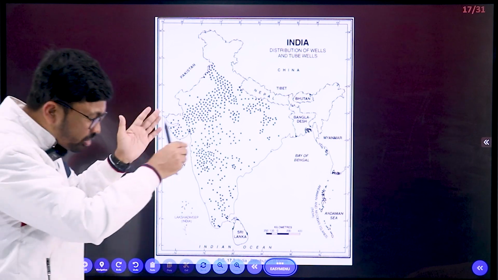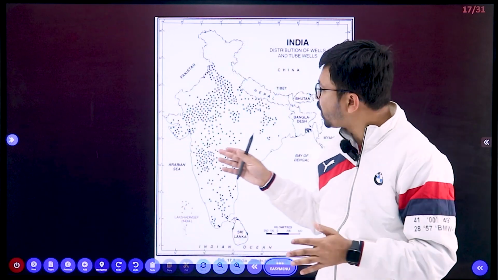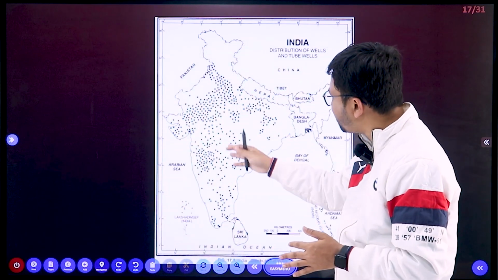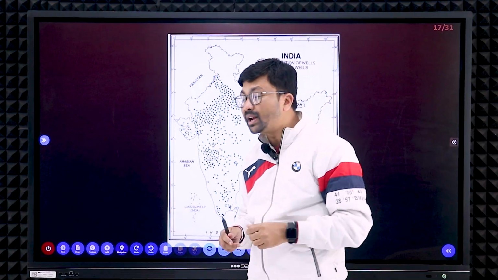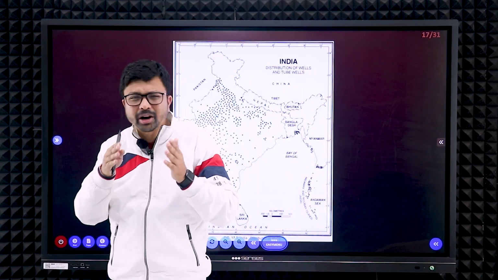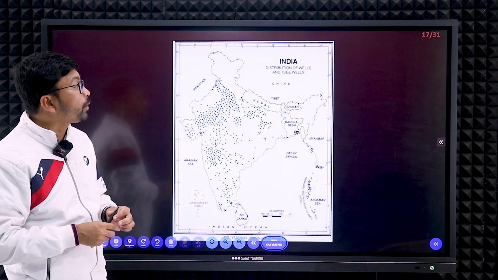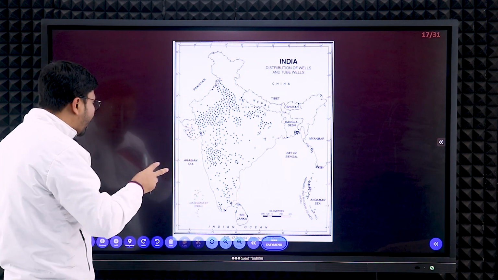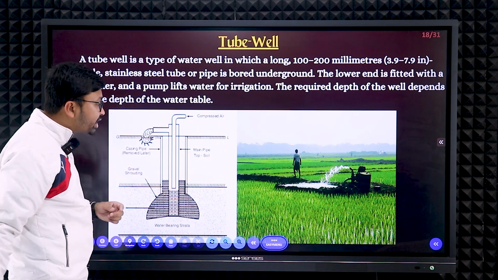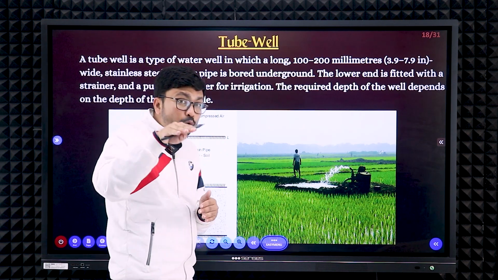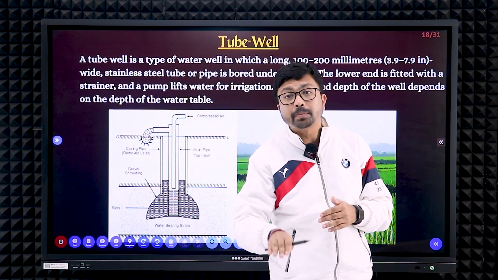Next one: well irrigation is practiced mostly where the groundwater level is high, and if the groundwater level is declining, at that time we need to go for tubal irrigation. Now what is tubal irrigation? The advantage of tubal irrigation is that it works even if the groundwater level is low, beyond 15 meters.